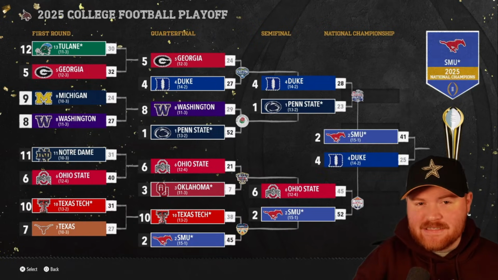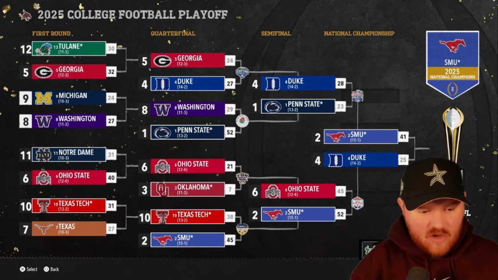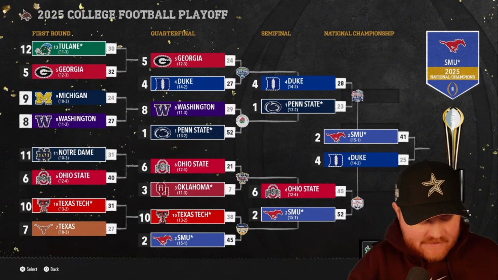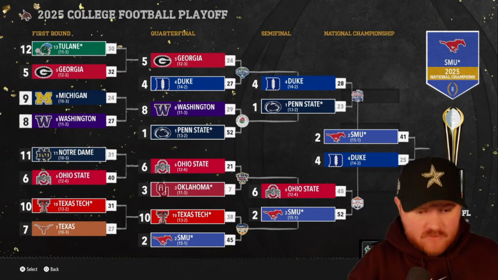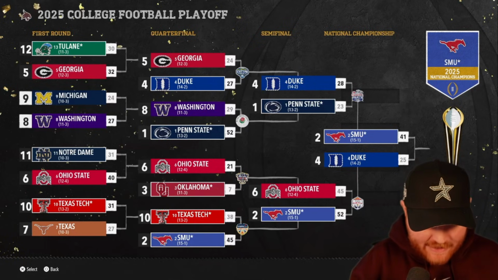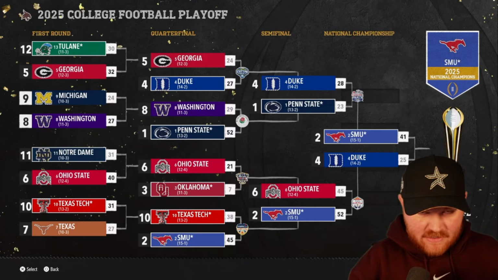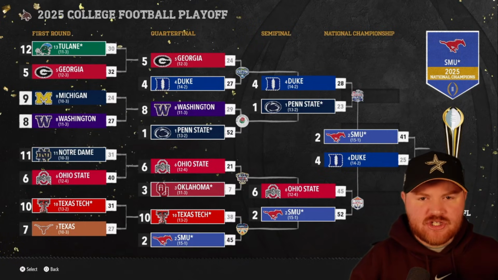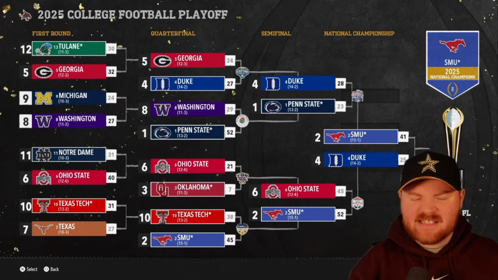So it's an all ACC national championship that SMU wins in our first season. So 5 wins for the ACC in the first college football playoff, not expected. 4 for the Big Ten, 1 for the SEC, 1 for the Big 12, none for anybody else. And SMU is our first champion in our first year. So let's sim to next playoffs and see what happens in year 2 of our first sim.